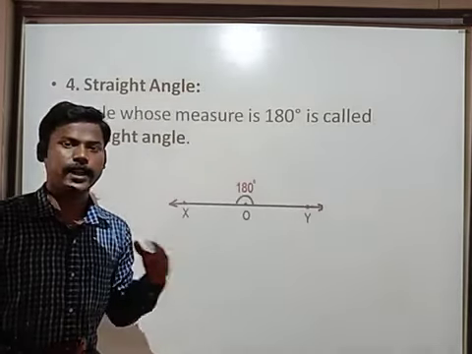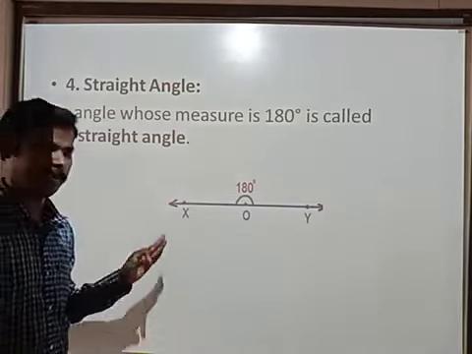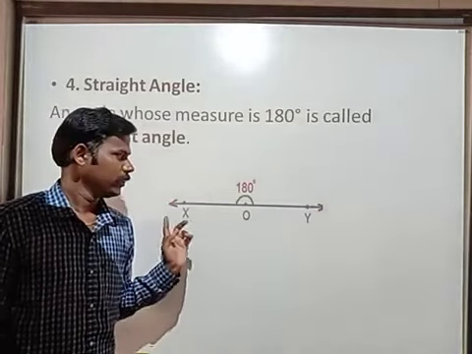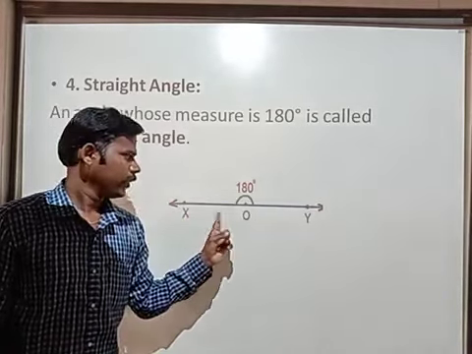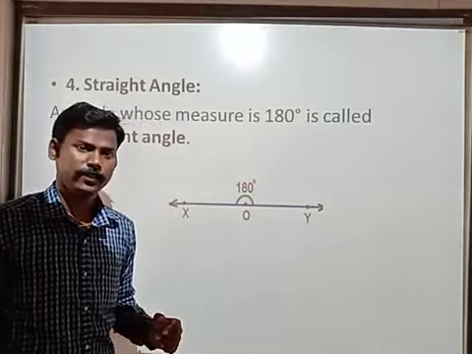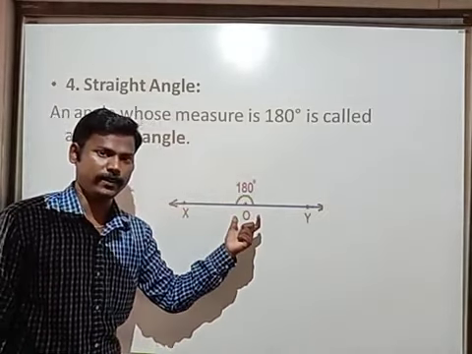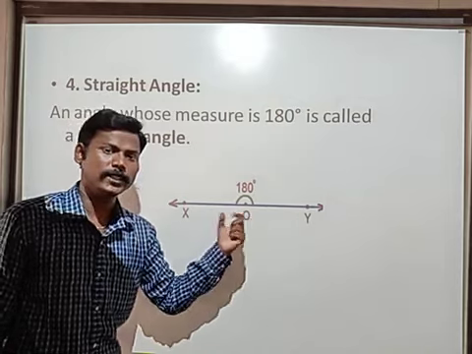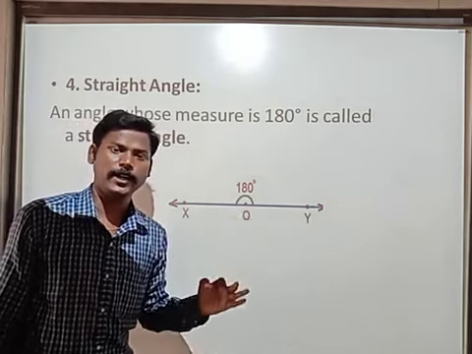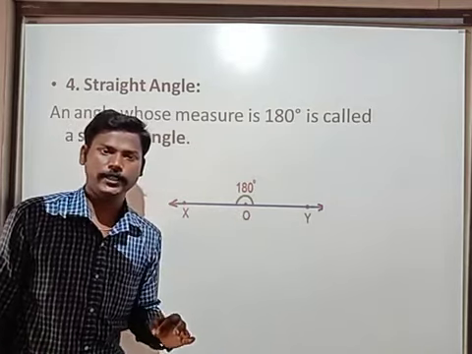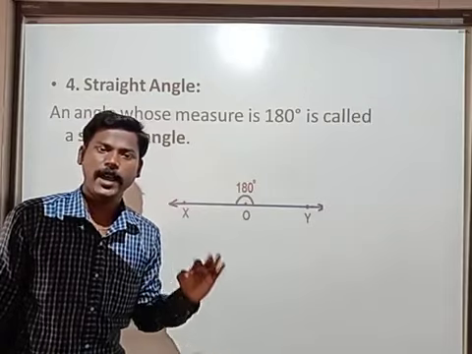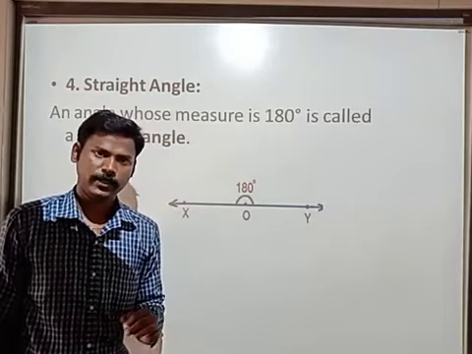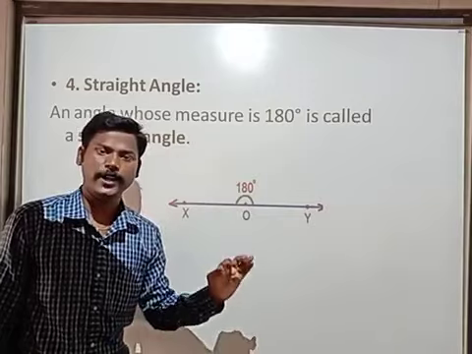Next, straight angle. What is a straight angle? All of you observe this board. Very good. Here exactly one straight line is there. If you keep a protractor, do you know what a protractor is? A mathematical instrument which is used to measure angles in degrees. That instrument is called a protractor.